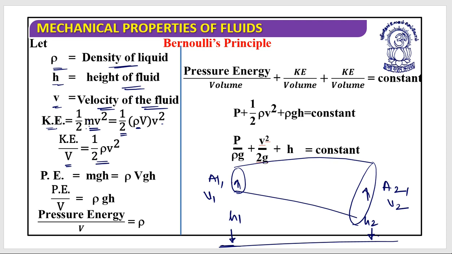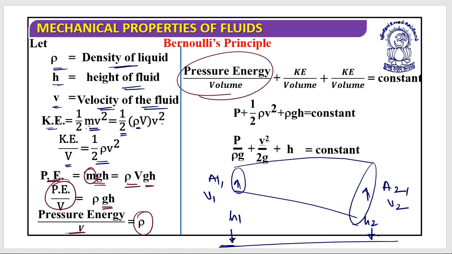In the same way, potential energy can be written as m into g into h. If I replace the mass, it is density into volume into g into h. So the potential energy per unit volume is rho g h. This is pressure energy, what we call pressure energy. The pressure energy per unit volume will be P. I hope this is clear.